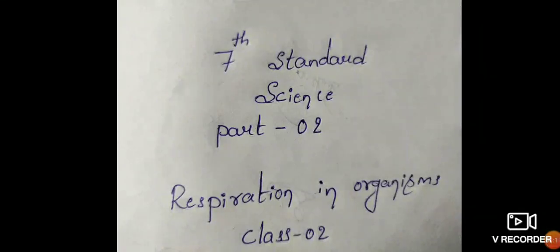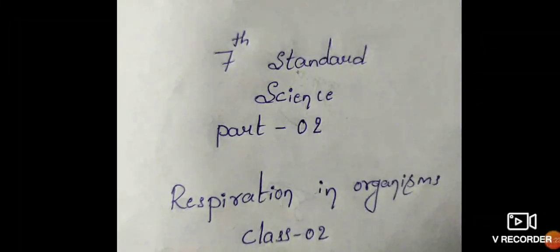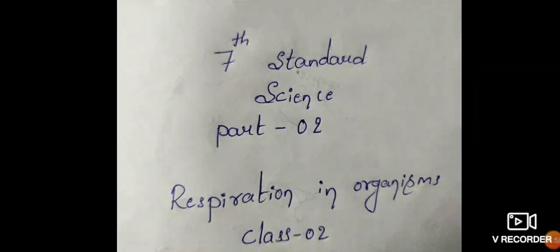And we also studied aerobic respiration and anaerobic respiration. Aerobic respiration means the process of breakdown of food in the cell with the release of energy. Breakdown of glucose that occurs with the use of oxygen is called aerobic respiration, and without using oxygen, that is anaerobic respiration. So today we shall move on to the next topic, that is respiration in